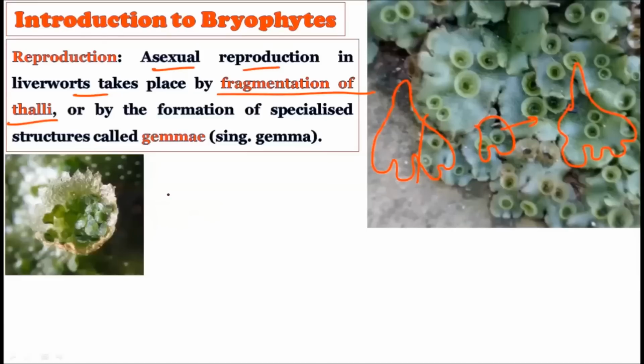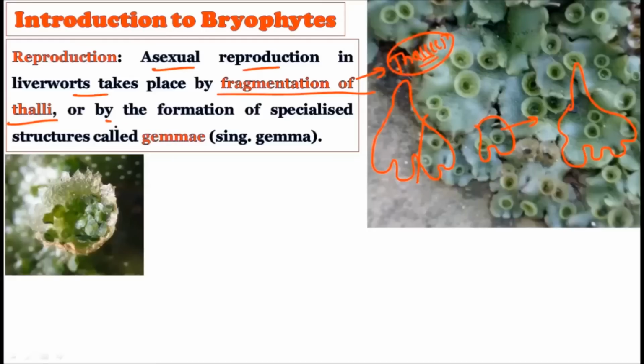So fragmentation, a way of vegetative reproduction, can be found in the liverworts. By simply fragmenting the thallus, if they create a fragment of the thallus, the individual fragment can grow into a new whole thallus, that is, into a new whole bryophyte.